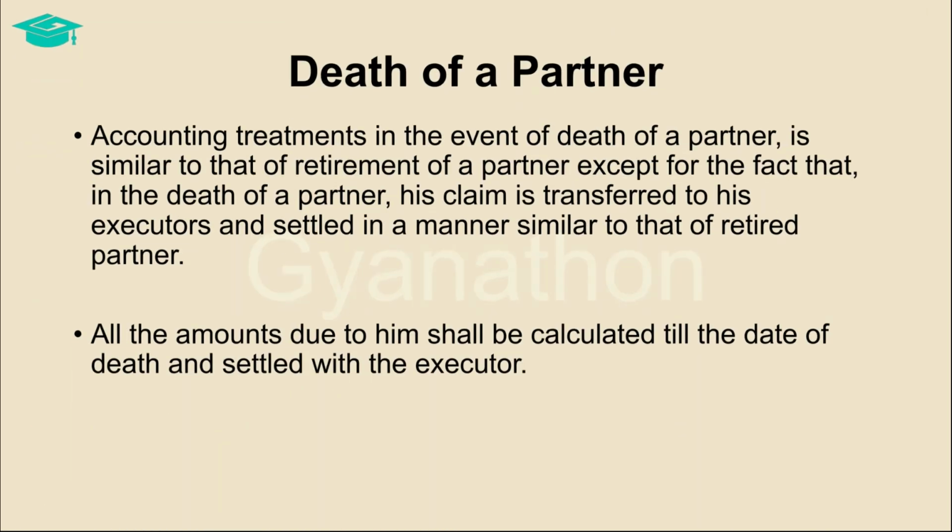And finally, we come to the topic of death of a partner. We saw the various accounting treatments in case of retirement or death of a partner. The accounting treatment for retirement of a partner and death of a partner is one and the same. However, in case of retirement of a partner, in journal entries, we pass entries in relation to the retired partner. But in the case of death of a partner, such partner's claim is settled with his executors and the rest of the procedure is the same.